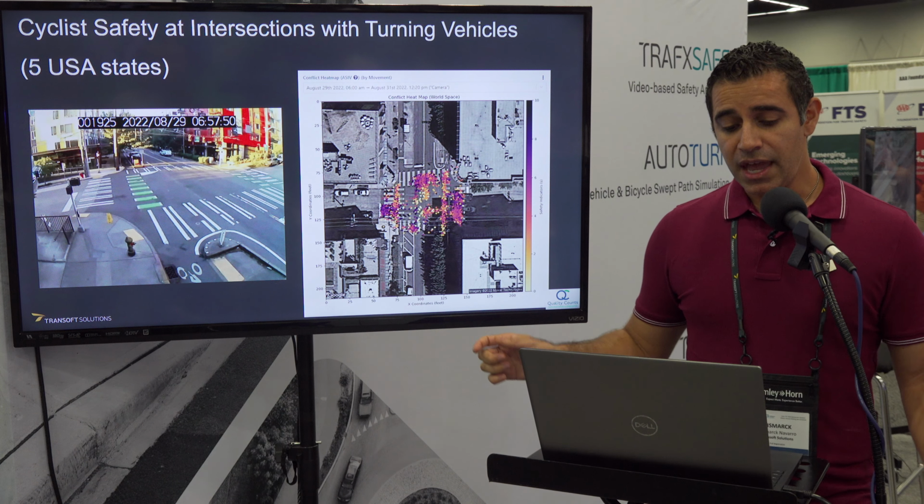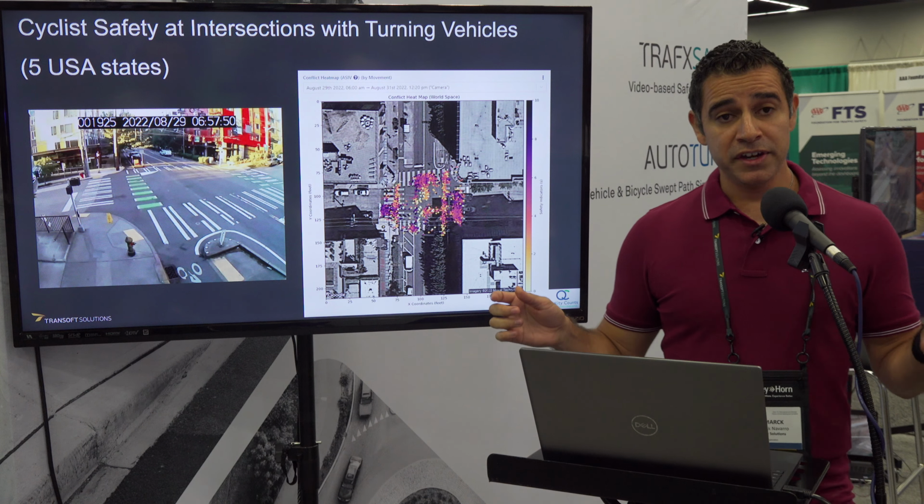Then, another interesting point that we did, again, the data was collected by Quality Counts, and it was in 5 states in the US. I mean, I'm a cyclist advocate, so I really love this project because it was to evaluate the different left turn movements with cyclists, to see if you have different types of treatments, how that will affect the interactions. So we have this heat map here. We have the bike paths in this case, and then just evaluating this one.